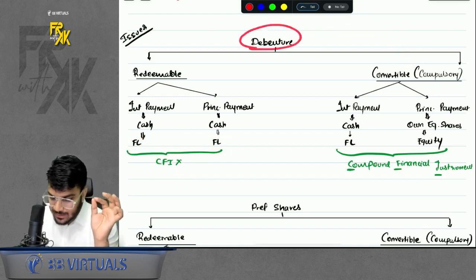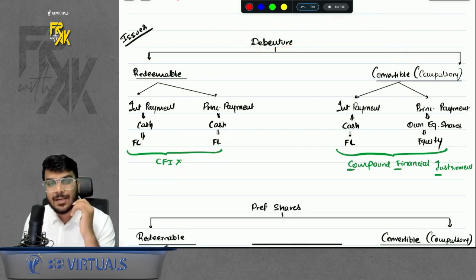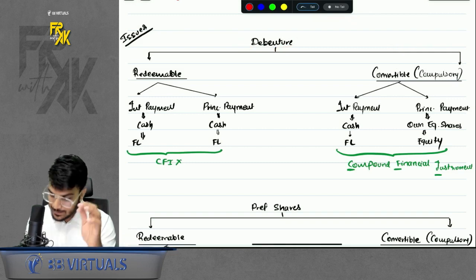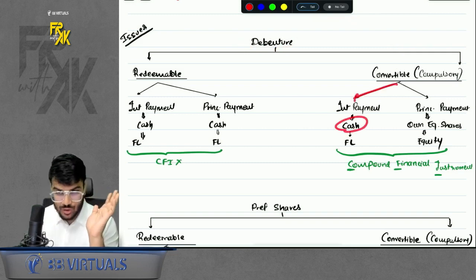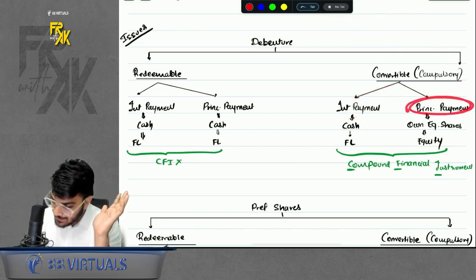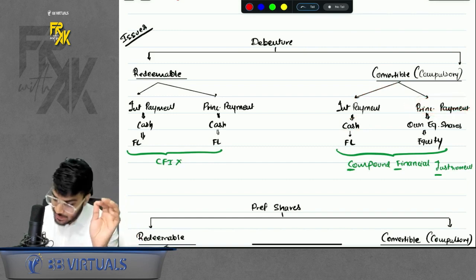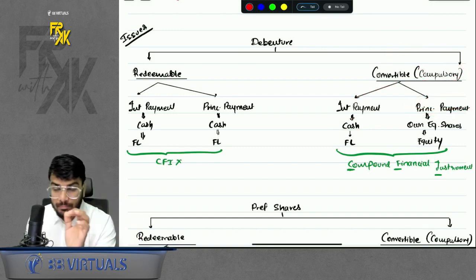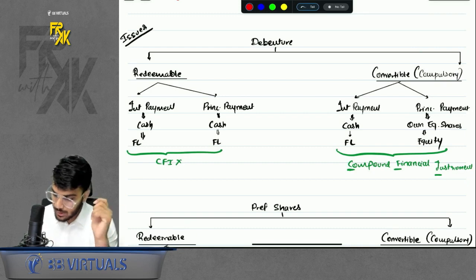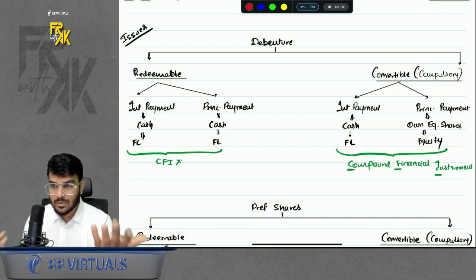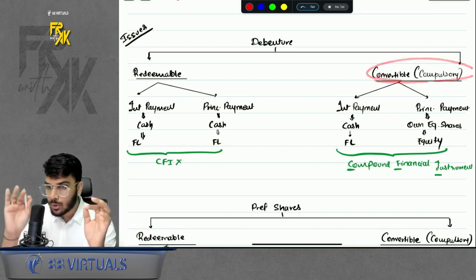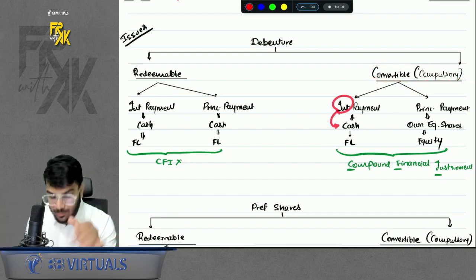The second part. What if I say the debenture is compulsory convertible? What is the meaning of compulsory convertible? That means interest will be given in cash, but when you repay the principal, because it is compulsory convertible, the company will not give the cash back to the holders. It will give its own equity shares. So when it is compulsory convertible, now look closely. Still the interest has to be repaid in cash only.